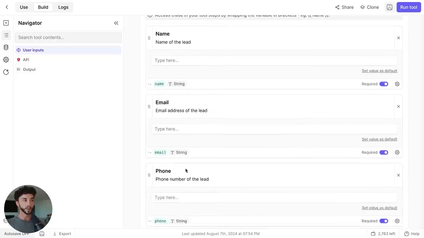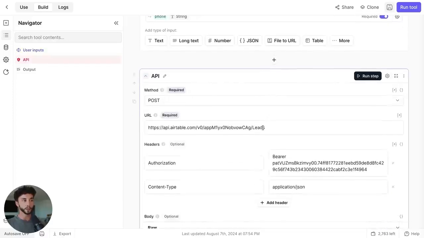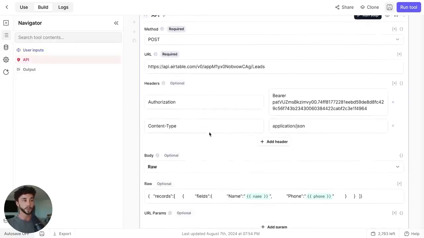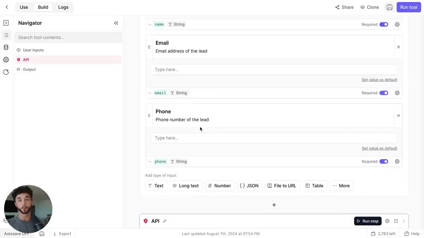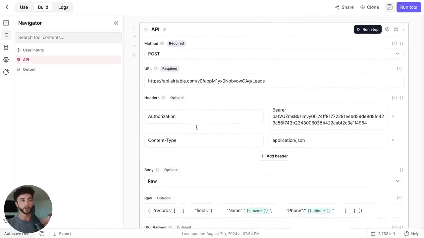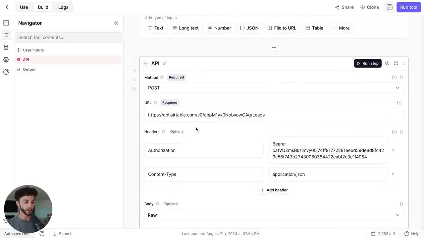So it's capturing all 3 of these as lead information, and then it's sending it over to Airtable, which we're going to set up just now. And it's using a POST request to push that data that we collected here, and we will collect through WhatsApp eventually, and it's pushing it into the Airtable database. So let's get that set up quickly.